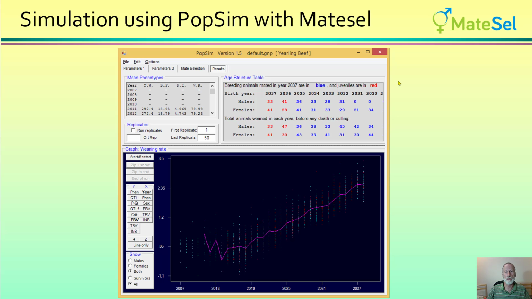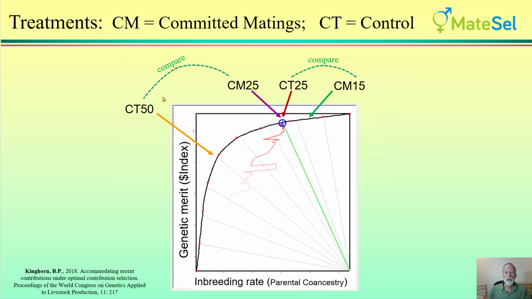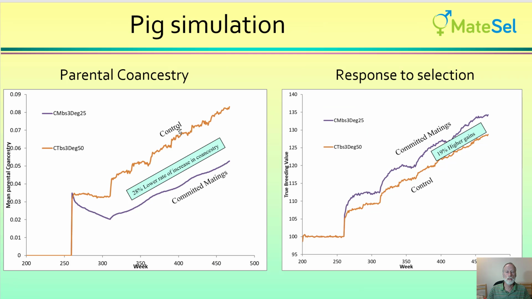So now with the lights on, I'll show you the results of our simulations in pigs. And we've used our program PopSim, adjusted it to work weekly with weekly decisions made by Matesel on mate allocations and mate selections. And we're just going to look at the one comparison between committed matings at 25 degrees and control treatment at 50 degrees in purple and orange. And here are those results on the left for parental co-ancestry and on the right response to selection.